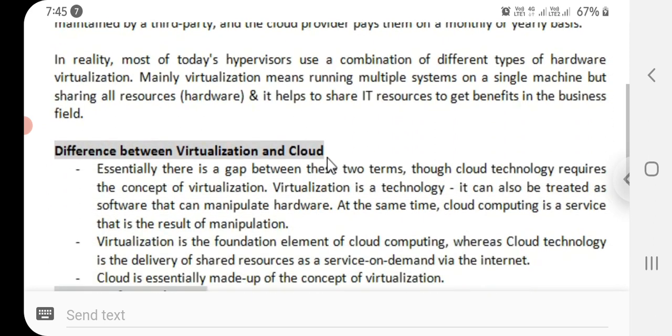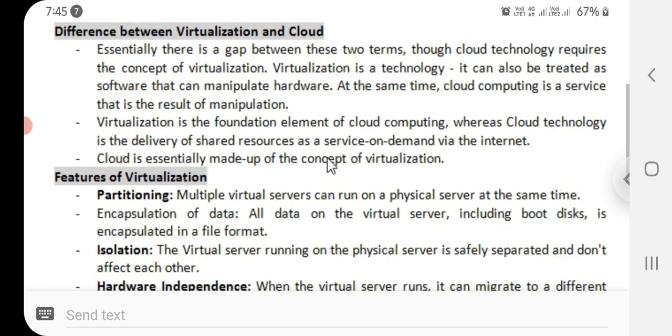Next, see the differences between virtualization and cloud. Essentially, there is a gap between these two terms, though cloud technology requires the concept of virtualization. Virtualization is a technology. It can also be treated as software that can manipulate hardware.